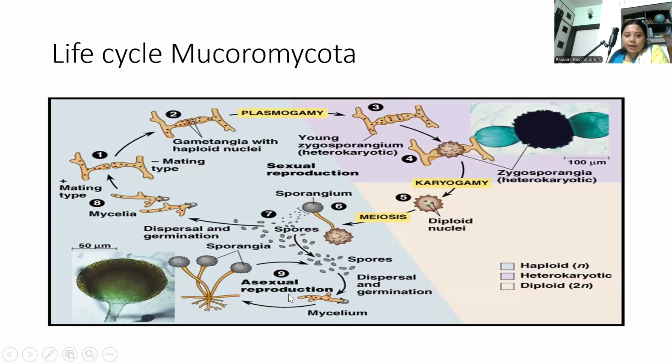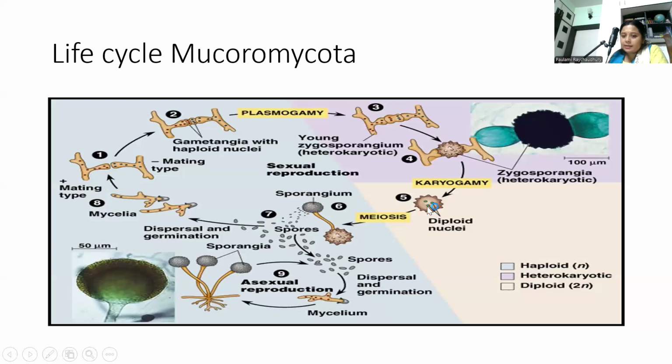And what about the sexual reproduction? From the spores, mycelia develop of two opposite mating types, positive and negative. Each one is haploid, bearing one nucleus per cell, and then hyphal tips meet. Gametangia develop with haploid nuclei, and plasmogamy occurs, that is fusion of the cytoplasm forming the diploid cell, zygote, in the zygosporangium.